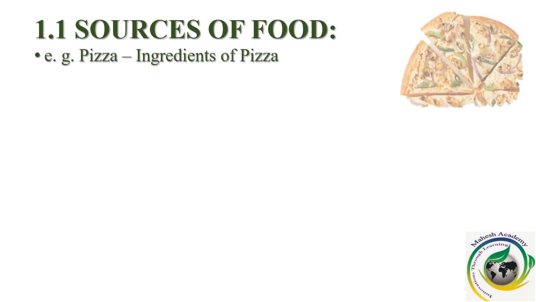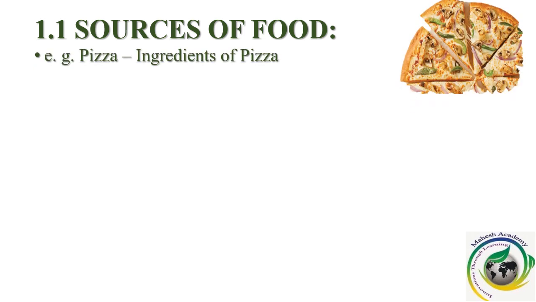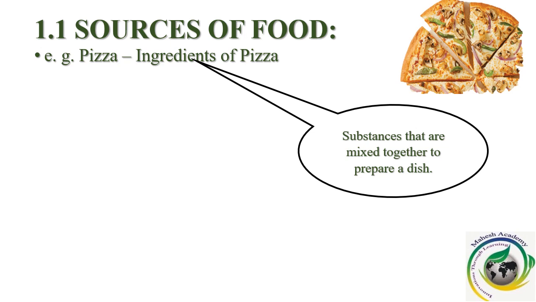The sources of food. Okay, let us understand this with an example of pizza and the ingredients of pizza. Let us first understand the meaning of the word ingredients. Ingredients are nothing but substances that are mixed together to prepare a dish. These are the substances that are mixed together to prepare a dish.